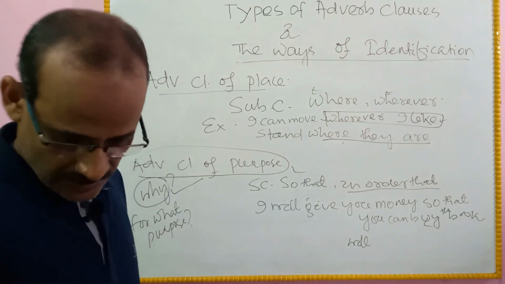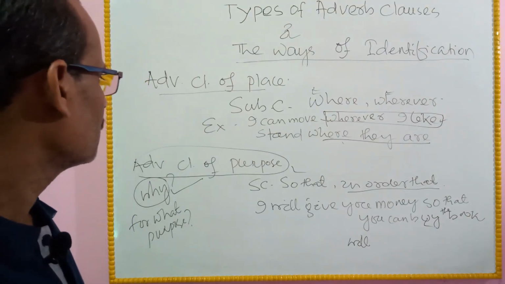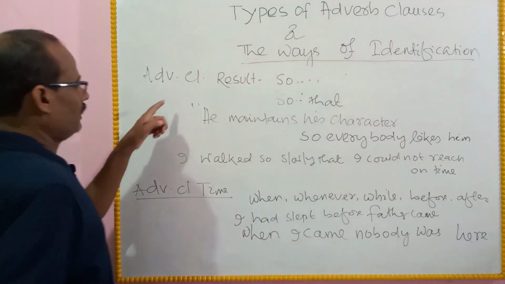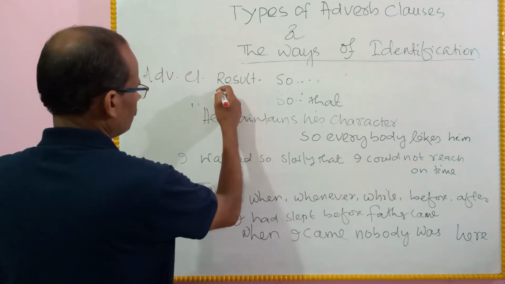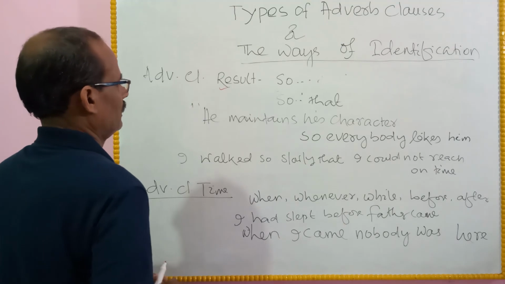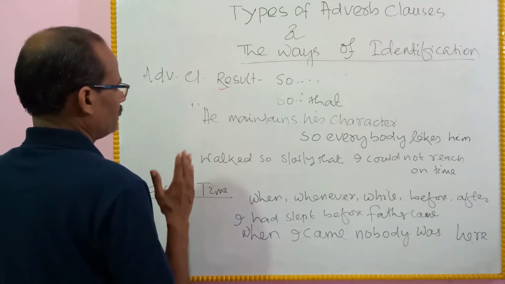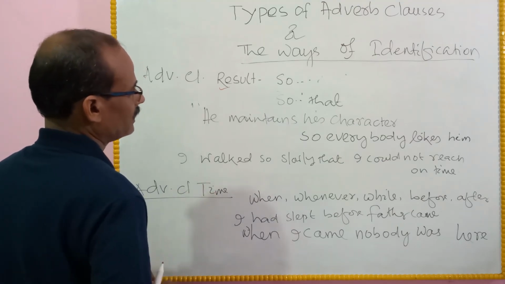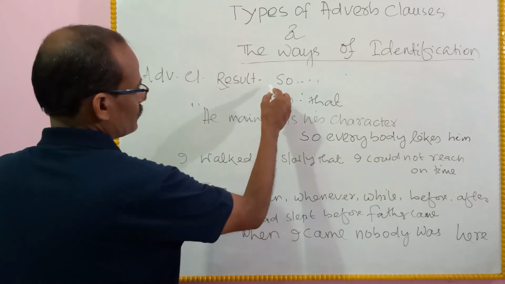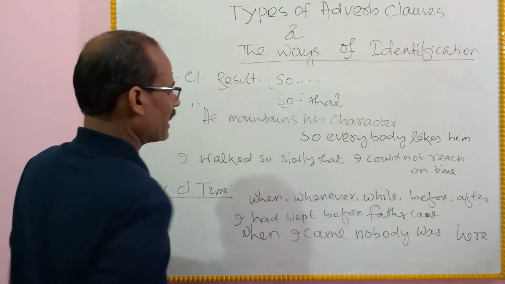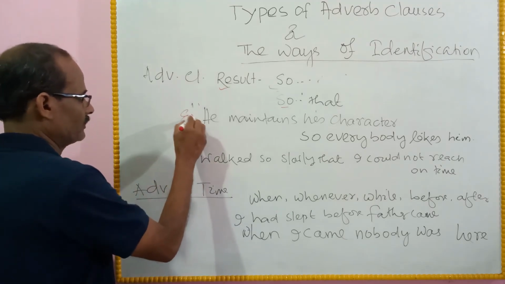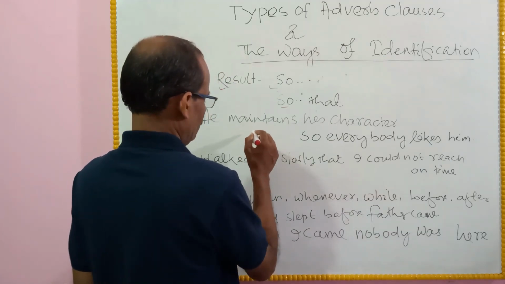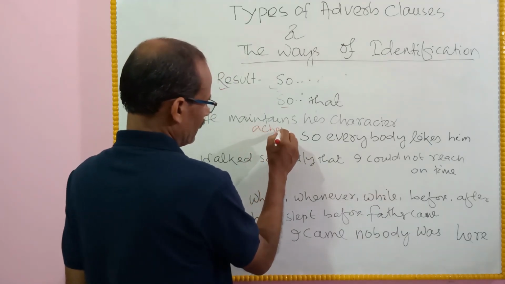Next, there are two clauses to be discussed. One is adverb clauses of result. The adverb clauses of result are introduced by the subordinating conjunction so, or so...that. Example: He maintains his character. Here is the action.